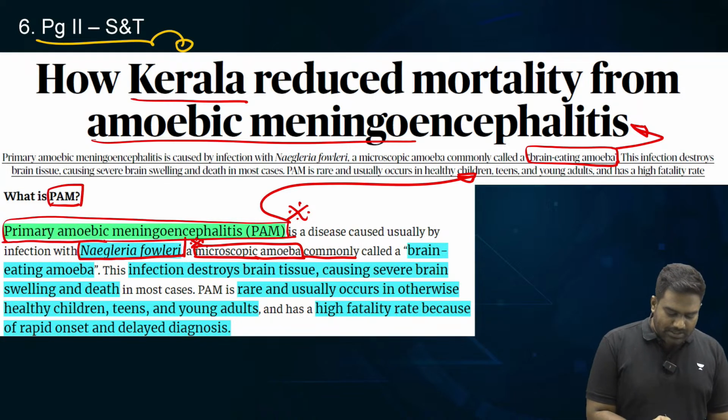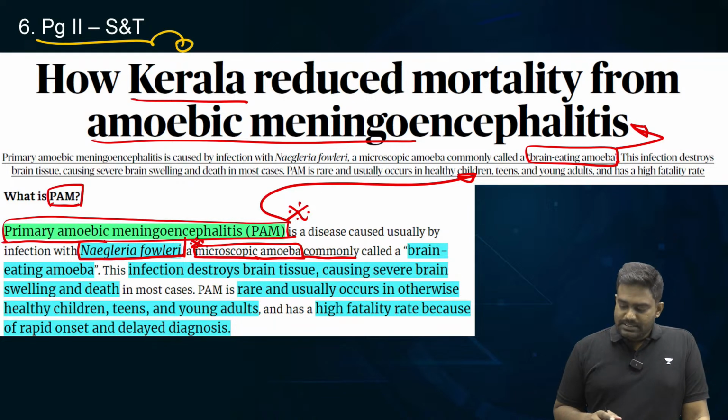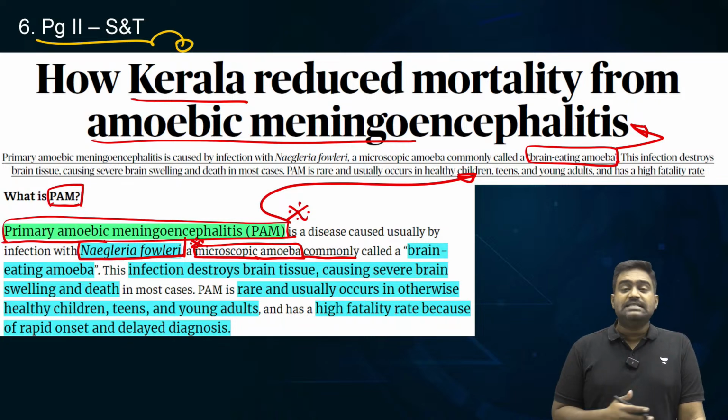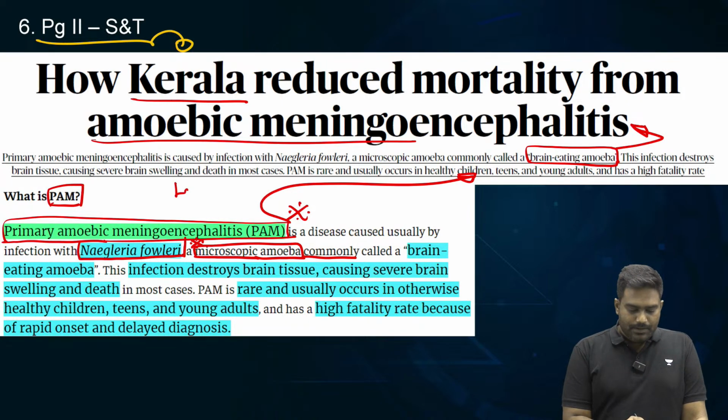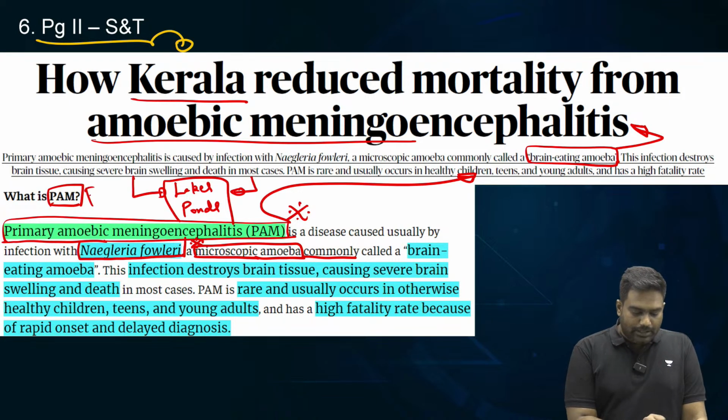Now, the question is, how does one get infected? See, this amoeba is generally found in stagnant water bodies, in lakes and ponds which are stagnant, especially freshwater lakes and ponds.